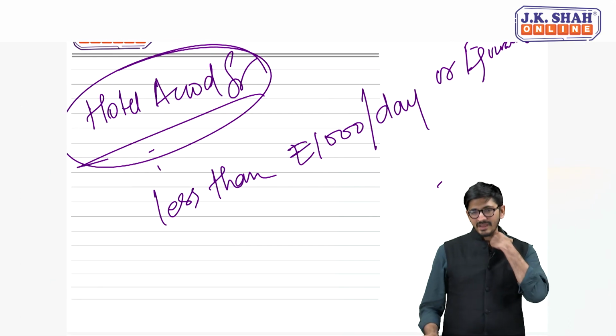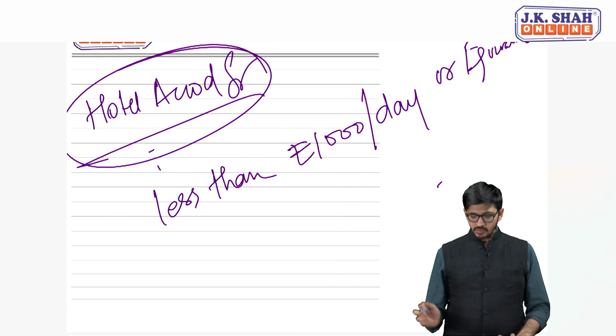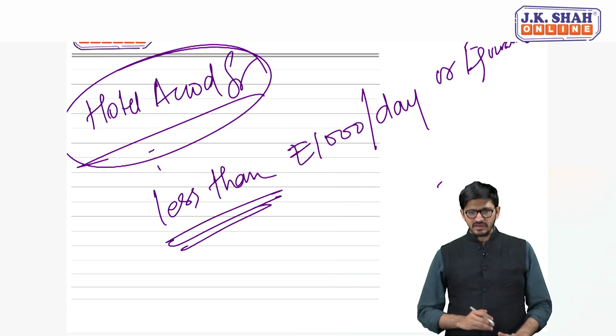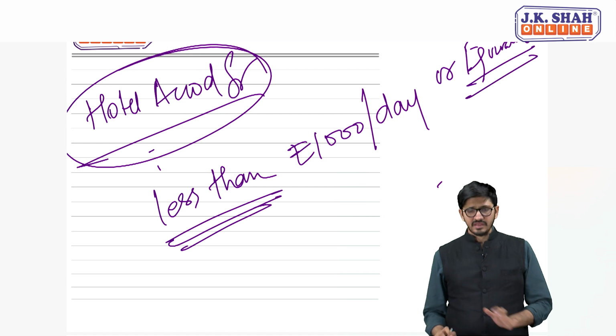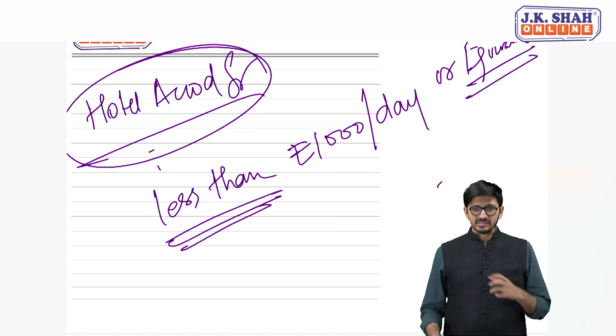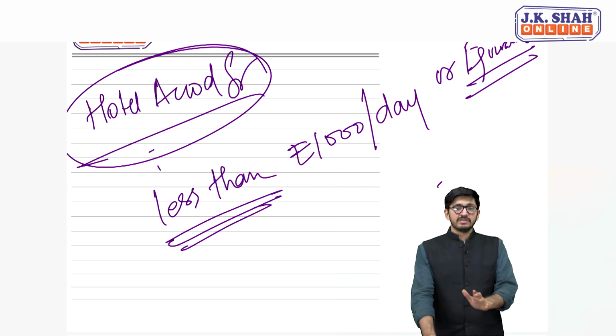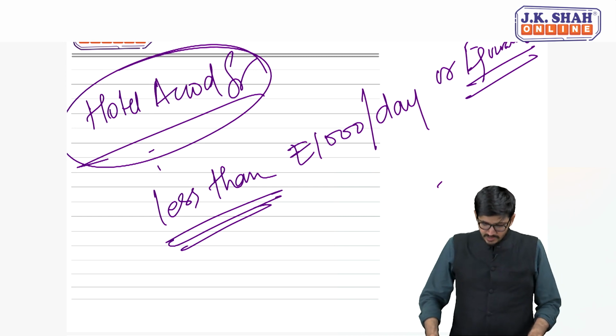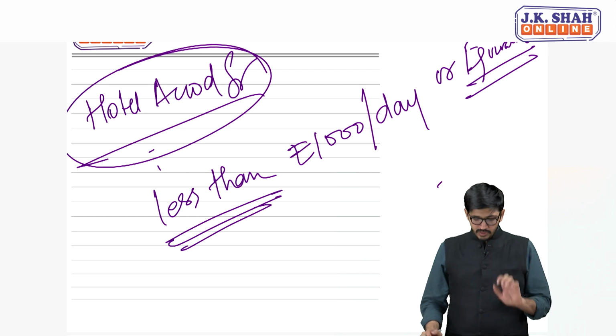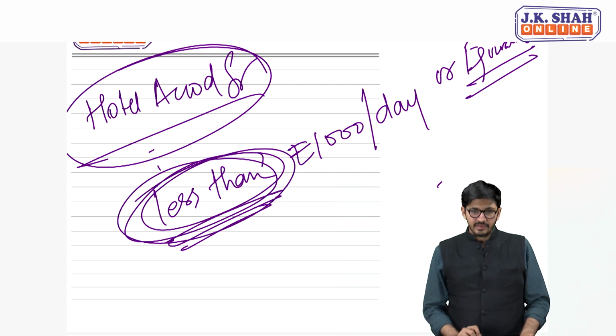Now listen, many students get confused: sir, here less than is written and here equivalent is written, then which one to follow, what is the monetary limit finally, and what will happen in case 1000 rupees rent is charged? Are you getting it? The answer to this is very simple, focus on this, this is less than 1000.